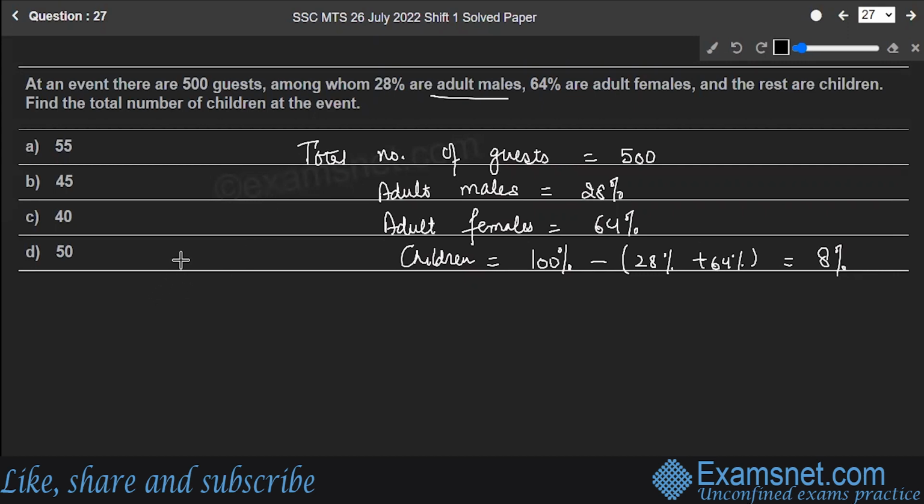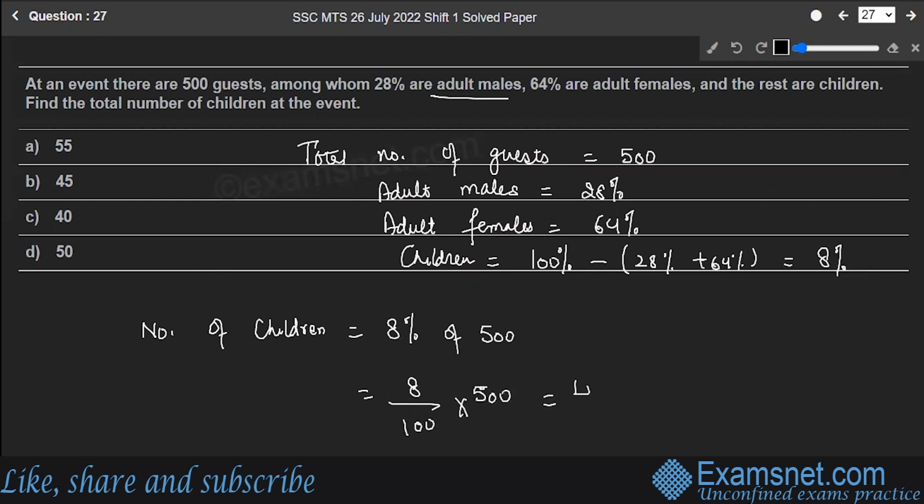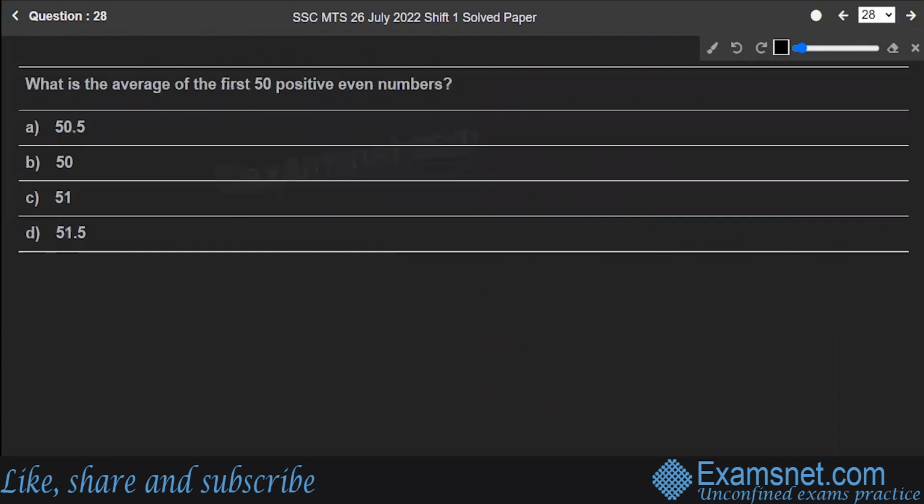The question is find the total number of children. So number of children will be given by 8% of 500, which is equal to 8 upon 100 into 500, which is 40. So there are 40 children over there in the event. Option C is the correct answer to the question. Hope you're clear. Next is question number 28.